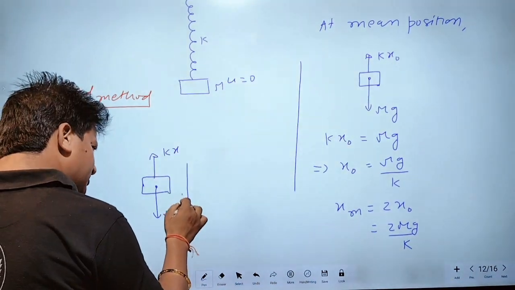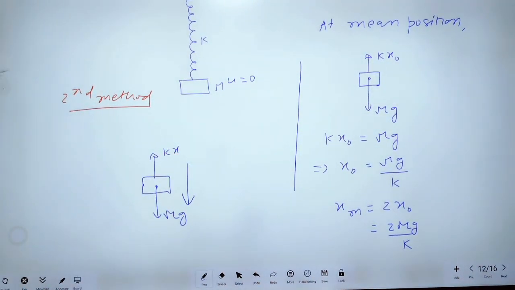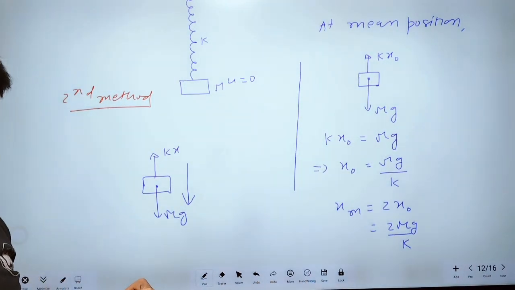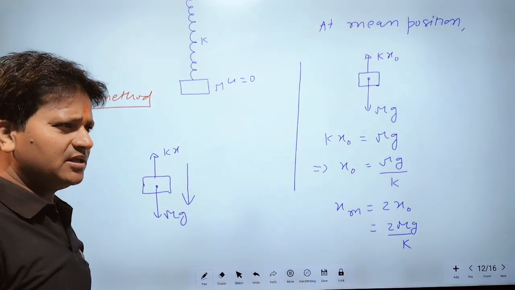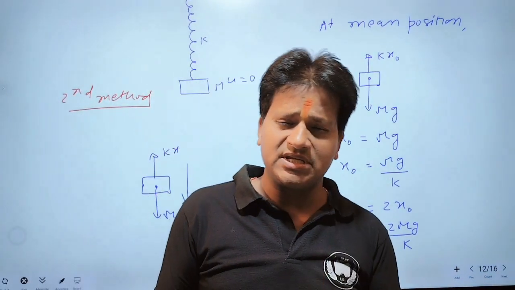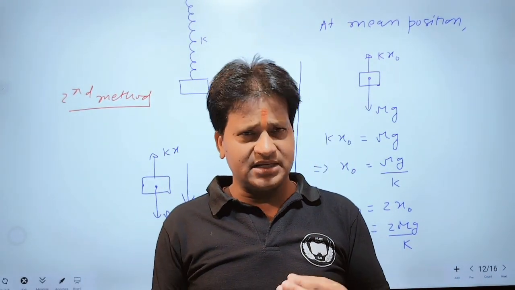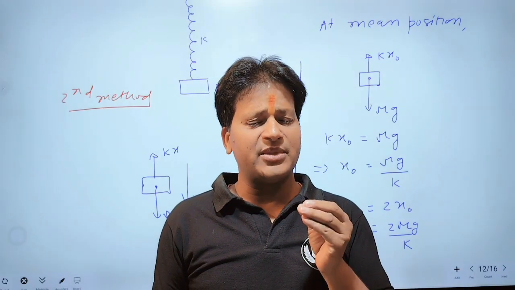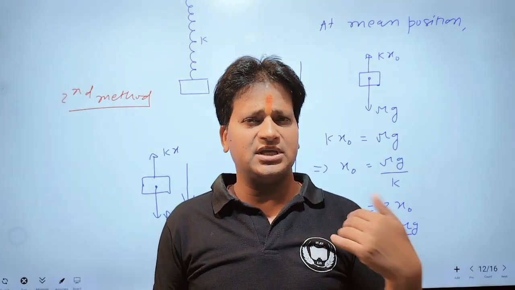Therefore, the resultant force will be in the downward direction and velocity is also in the downward direction. We know that if the directions of velocity and acceleration are the same, then the magnitude of velocity increases.